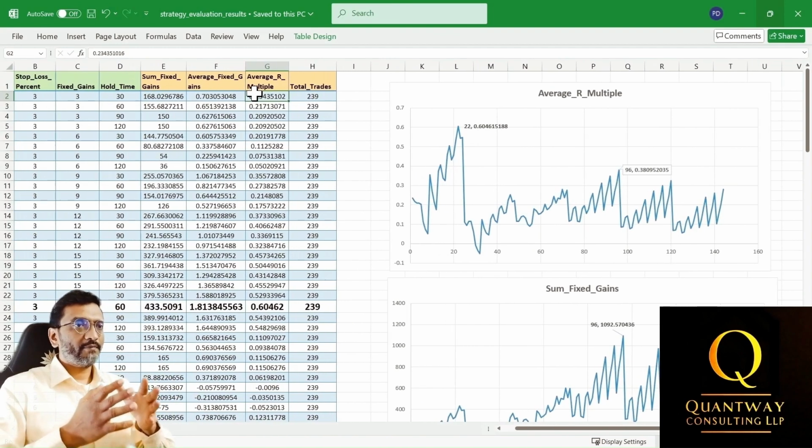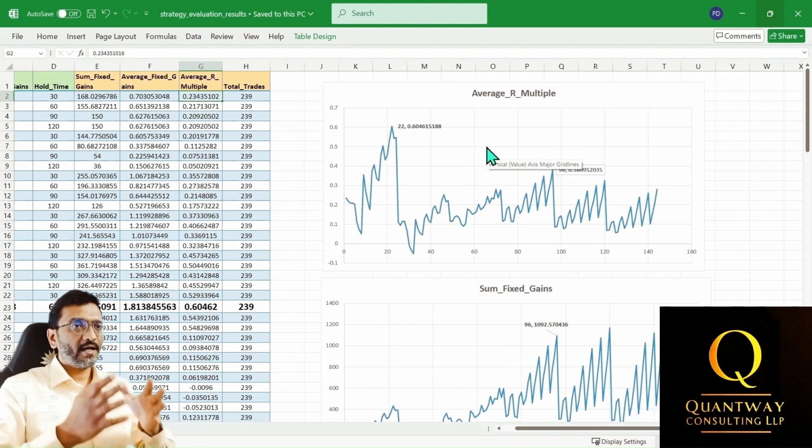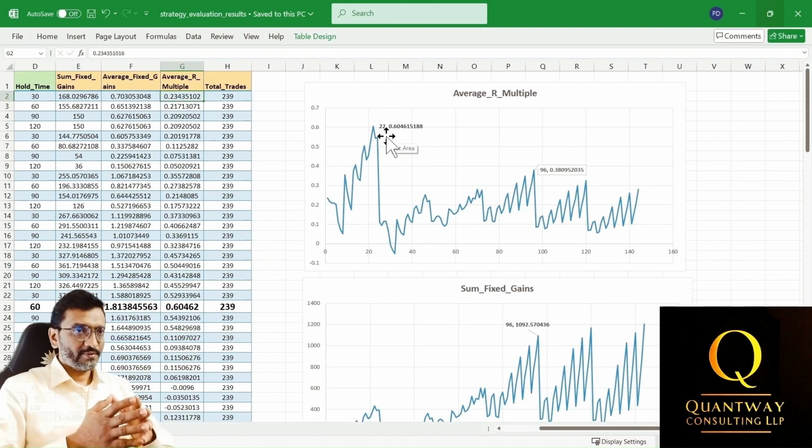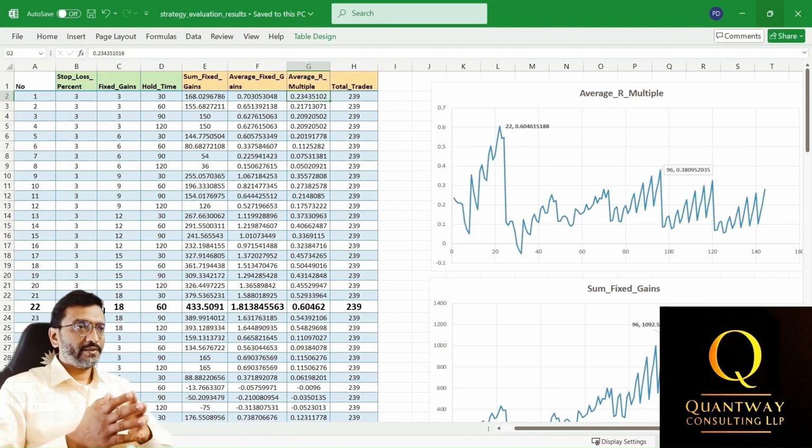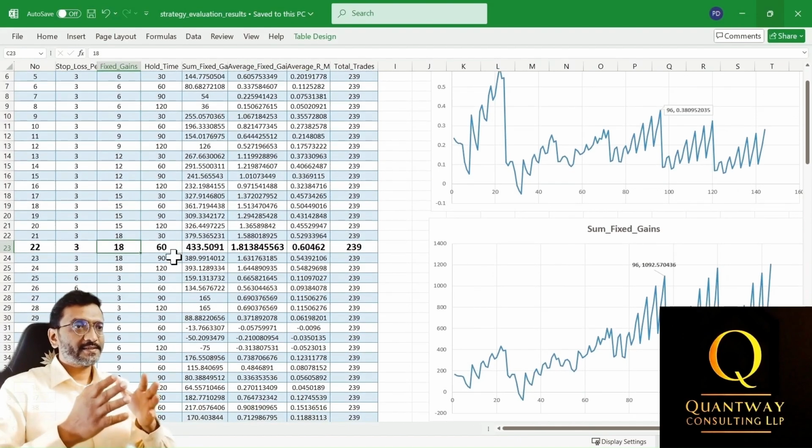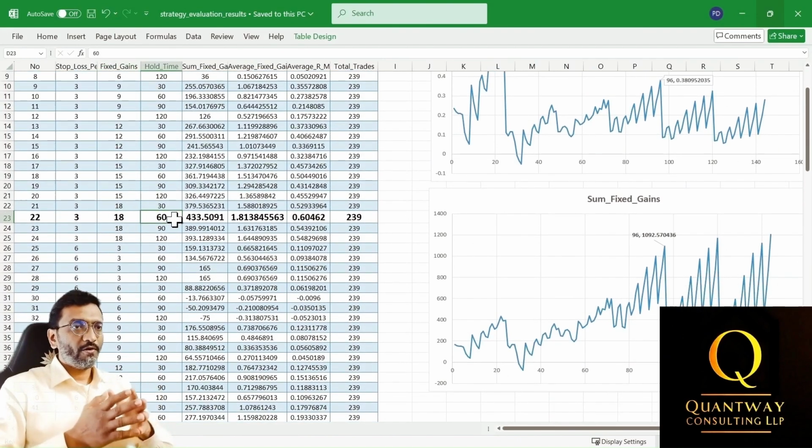Averaging the R multiple values across all past backtested trades gives us the average R multiple for that particular input setting. Upon examining the results, we see that the average R multiple graph has a high point at iteration number 22. By selecting the iteration number 22 settings of minus 3% as stop loss, 18% of fixed gains and 60 days of hold time, we might achieve better gains, lower drawdowns and best efficient capital usage.